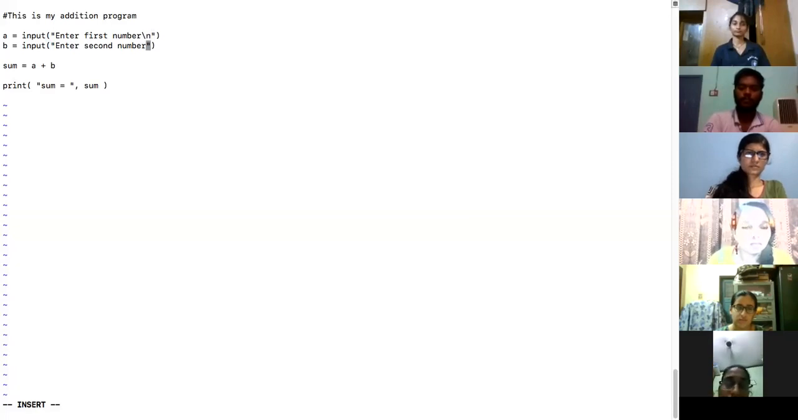Do you know what slash n means? I'm putting the slash n over here. It is next line or new line. It means bring the cursor to the new line, is what I mean by slash n. It is nothing but a control character to get the cursor to the new line. Now I put enter the first number, enter the second number.